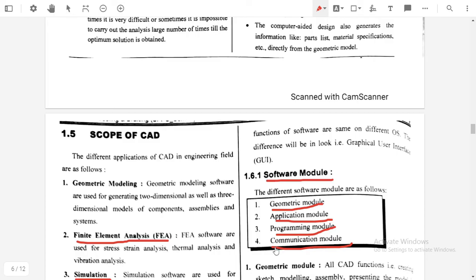Suppose I want some module which is not included in the geometrical module or the application module. For that purpose, a software developer or programmer makes changes in the program, and by making those changes it develops the module as per our requirement. This is called the programming module.